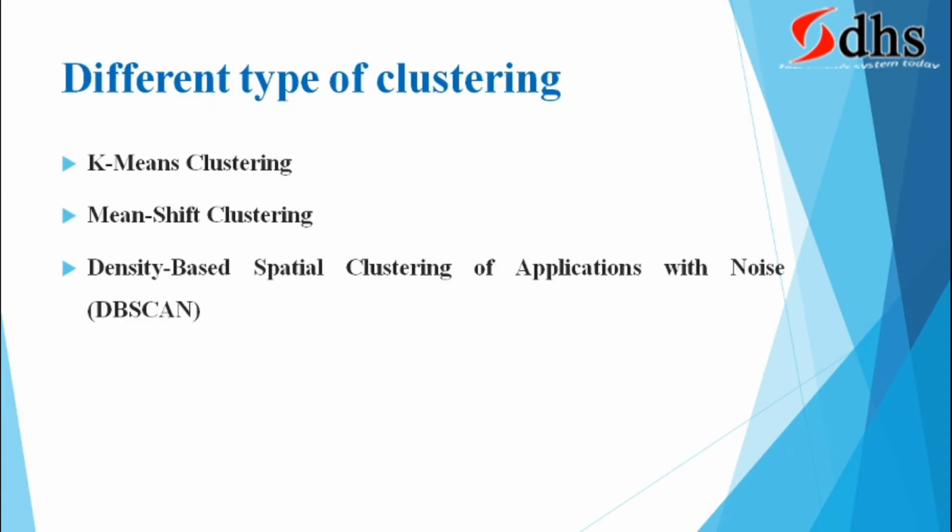Different types of clustering: K-means clustering, mean shift clustering, density based spatial clustering of applications with noise, that is called DBSCAN. Okay, these are the 3 things we are going to see. There are many types of clustering, but these 3 are very important, so I am going to explain these 3 types of clustering.